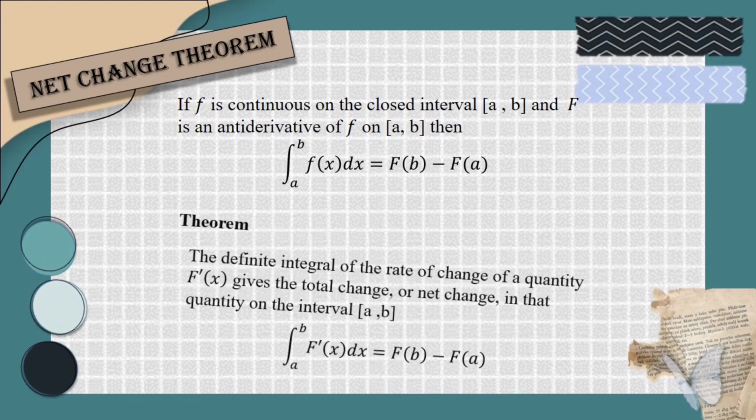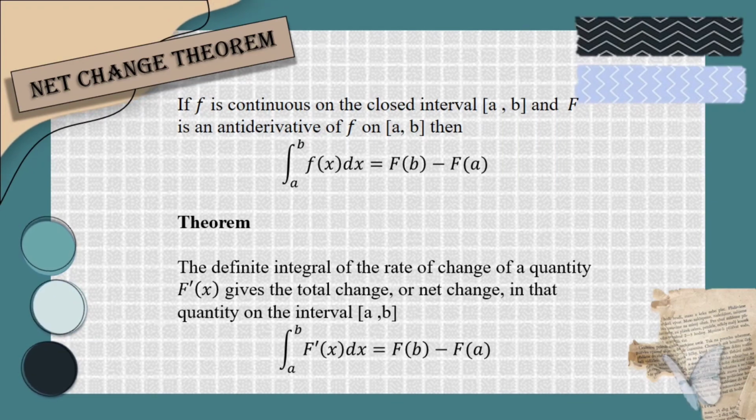The net change theorem states that the definite integral of the rate of change of a quantity, F prime of x, gives the total change or net change in that quantity on the interval [a, b]. Integral from a to b of F prime x dx equals F(b) minus F(a).